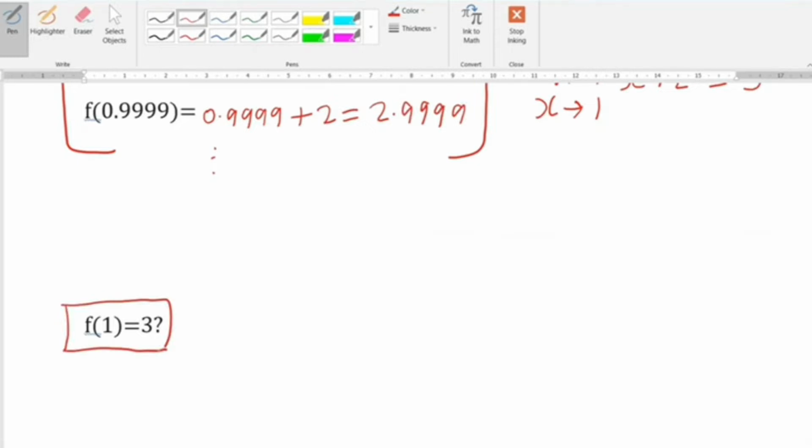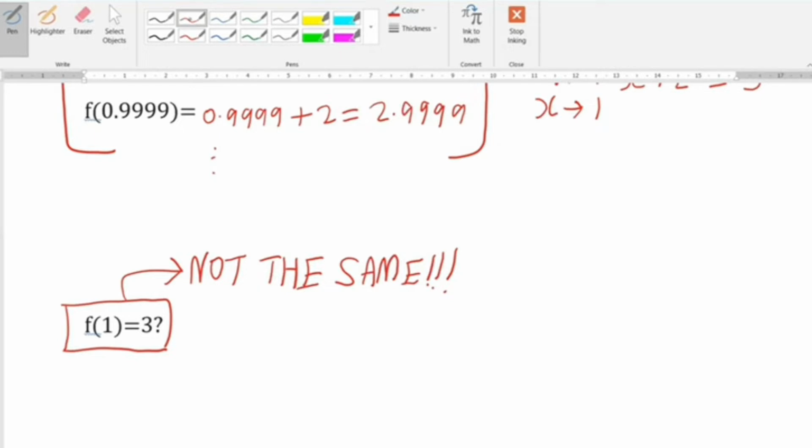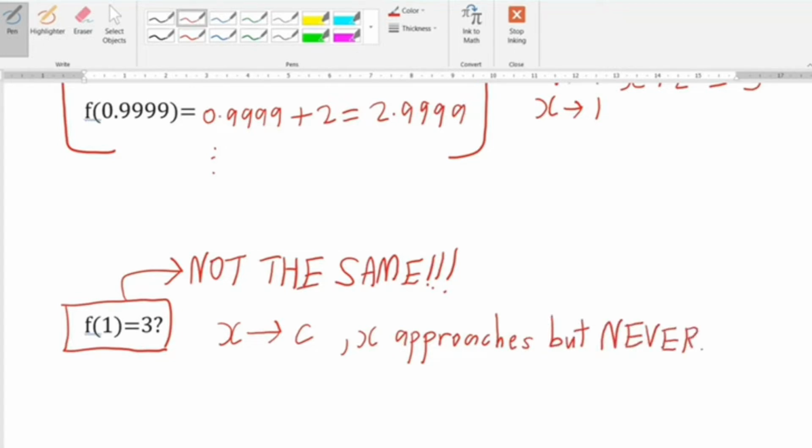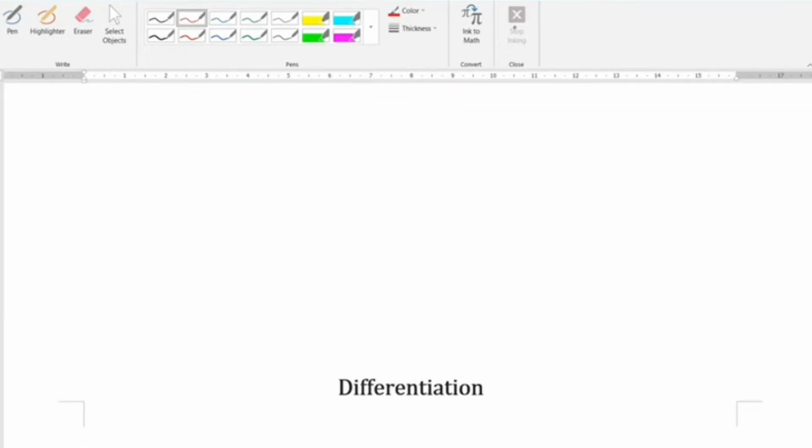Now you might think, why can't we just put f(1) is equal to 3? Well, there's actually a slight difference. For limits, there's always the idea that as x approaches a certain value, it will never reach it. Do keep this in mind as later we'll be using it. We can use this concept of limits to explain what a derivative is.